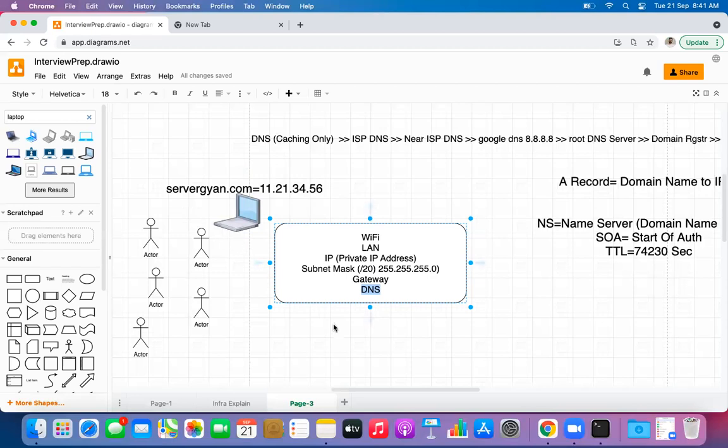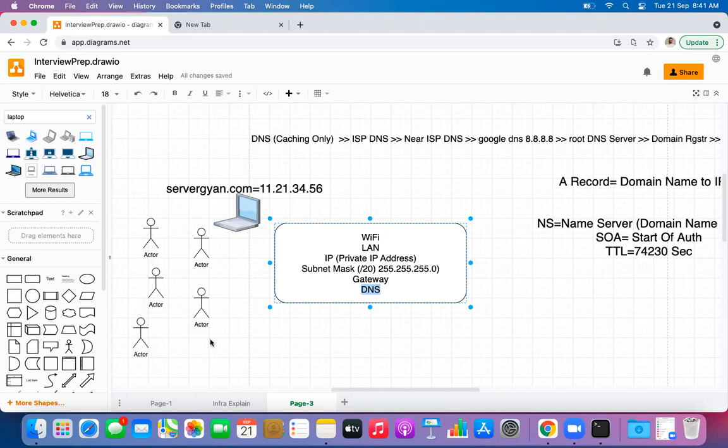Actually, we have mentioned 11.21, is that the actor's IP or the website's IP? This is the IP address of servergyan.com, the IP address associated with the server where my website is running. Right, so every actor has a different IP, right? It could be possible, let us say, if all 5 users are working behind the same router or the same LAN.